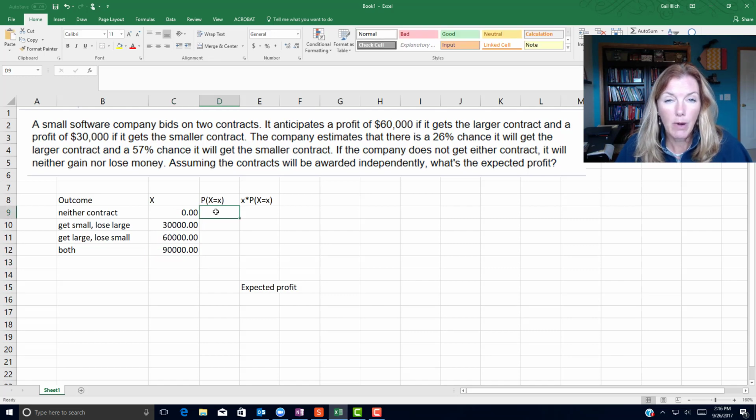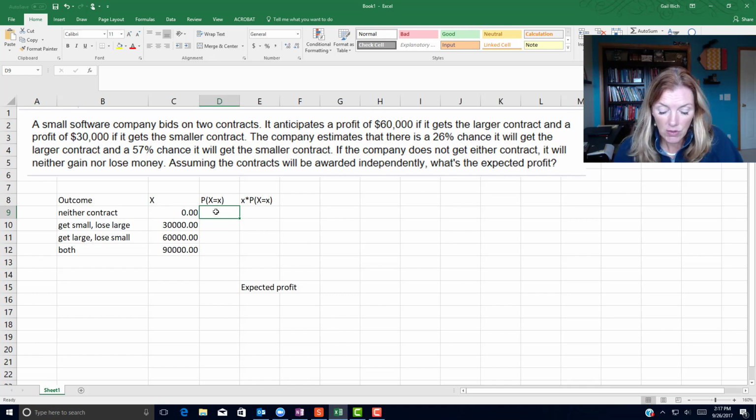Now we need to figure out the probability of each of these things occurring. And what we'll need to know here is the complement rule. If there's a 26% chance that they will get the larger contract, then 1 minus 0.26 will be the probability that they don't get the larger contract. Similarly, if there's a 57% chance that they will get the smaller contract, then you can do 1 minus 0.57 to find the probability that they won't get the smaller contract.